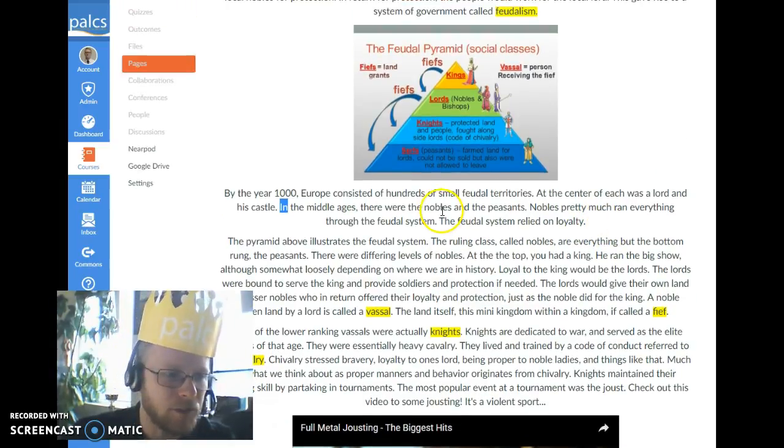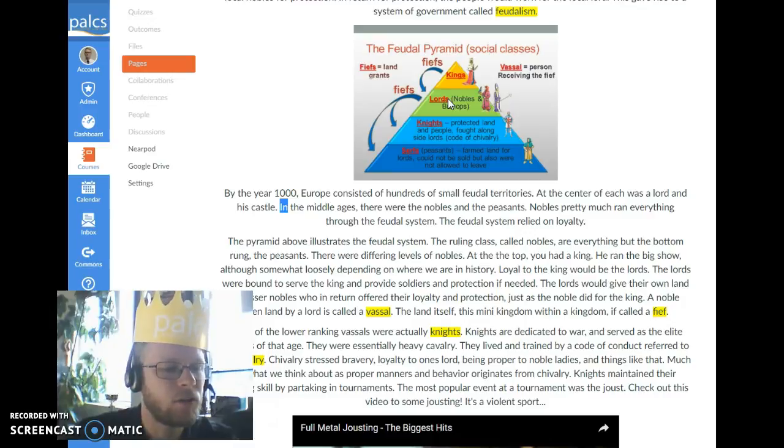So the pyramid above illustrates the feudal system. The ruling class, called the nobles, are everything but the bottom. So noble, noble, noble. Peasants. There were differing levels of nobles. You can see here, a couple different levels. At the top you had a king, and he ran the big show, although somewhat loosely depending on where you are in history. Below the king would be the lords. The lords were bound to serve the king and provide soldiers and protection if needed.